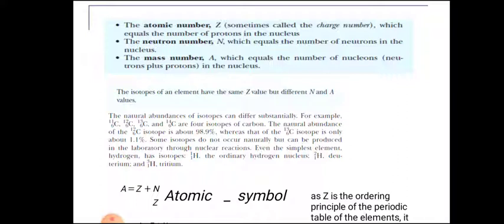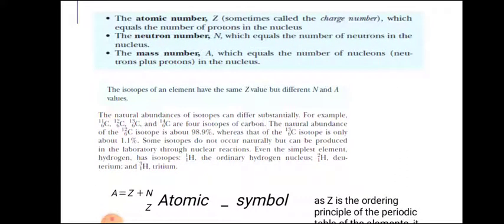Next, the isotopes of an element have the same Z value but different N and A values. So isotopes of an element have the same atomic number, but different neutron numbers and different mass numbers.